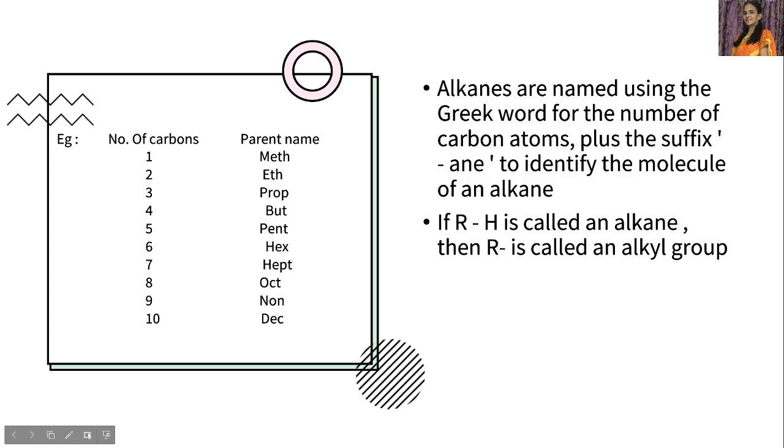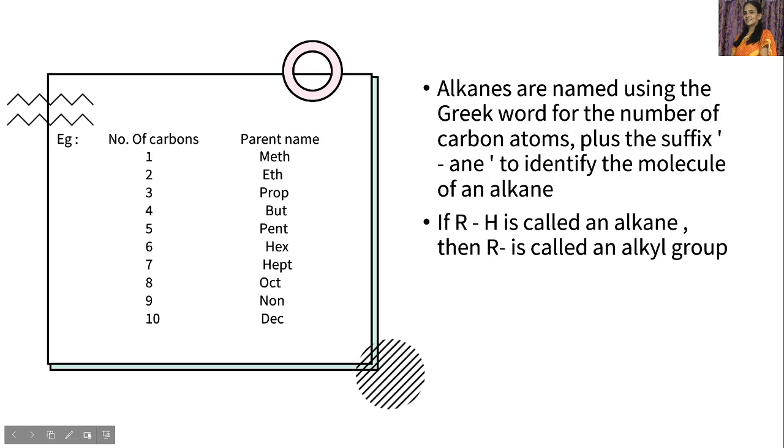First of all, we should consider the root word based on the number of carbon atoms, and to that the suffix "ane" is added. If the number of carbon atoms is 1, then the parent name or root word used is meth. If it is 2, it is eth, if it is 3, it is prop, and if it is 4, the parent name given is but, 5 pent, 6 is hex, 7 hept, 8 oct, 9 is non, and 10 is dec. So these are the root words or parent names given to alkanes based on the number of carbon atoms. And to this, the suffix "ane" is added to complete the name of the alkane.